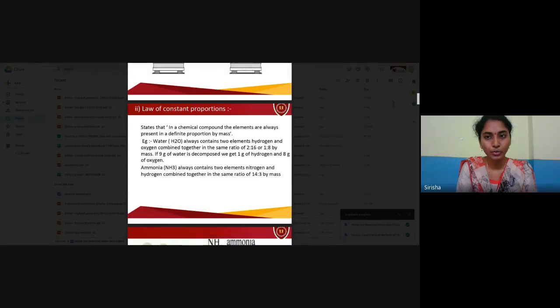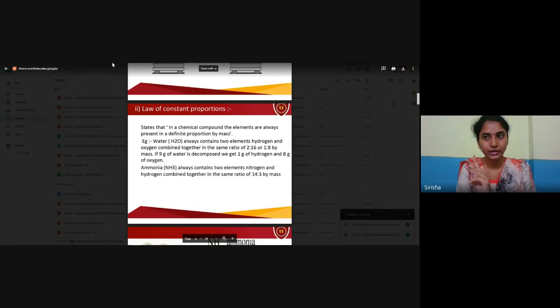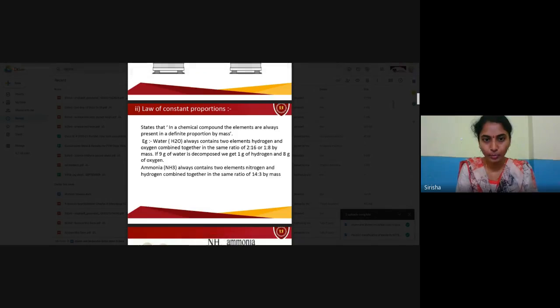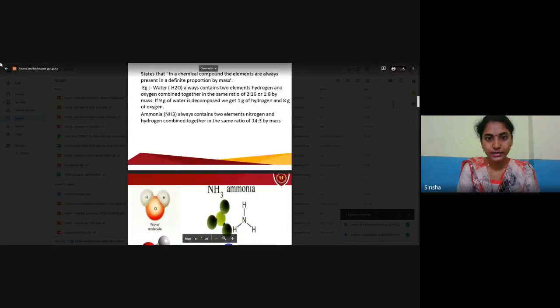For example, if you take ammonia, NH3 always contains two elements, nitrogen as well as hydrogen. By which ratio? 1:3. That means one nitrogen and three hydrogens will be present all the time. So there is a definite constant proportion of the elements. This is called the law of constant proportions: in a chemical compound, the elements are in a definite proportion by mass.